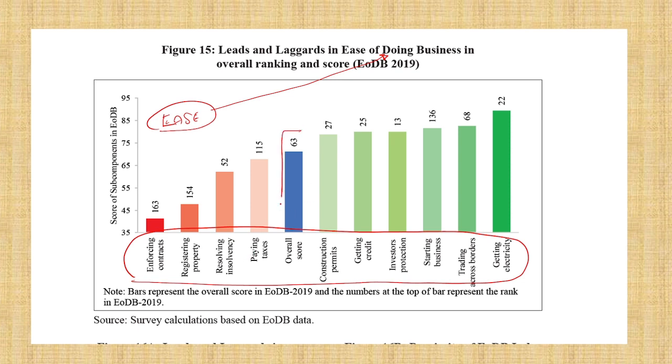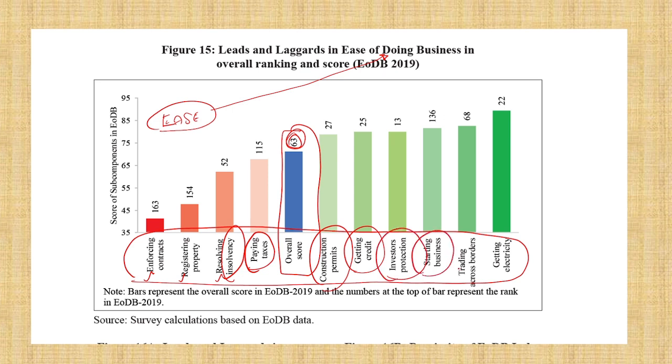See, this is our overall score and overall rank. And what are the 8 things இருக்கு? இப்போ for example, see this: enforcing contracts, registering property, insolvency resolution, paying taxes and construction permits, getting credit, investor protection, starting a business, trading across borders, getting electricity.